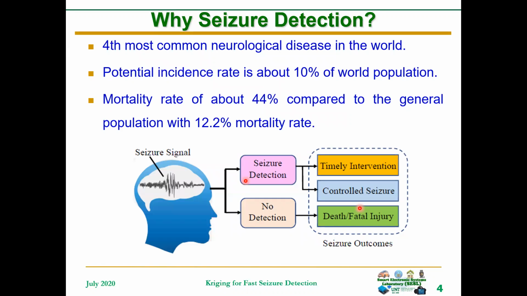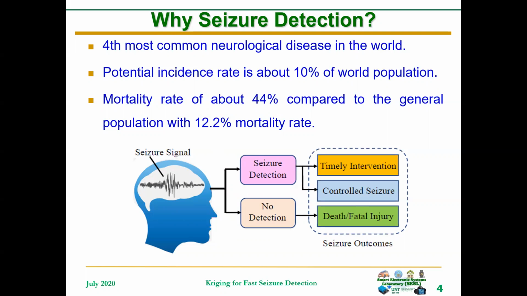Why seizure detection? Approximately 10% of the world population will have at least one experience of seizure in their lifetime. Considering the current population of the world, that is a whopping 800 million people that will experience seizure in their lifetime. That is why we need seizure detection.